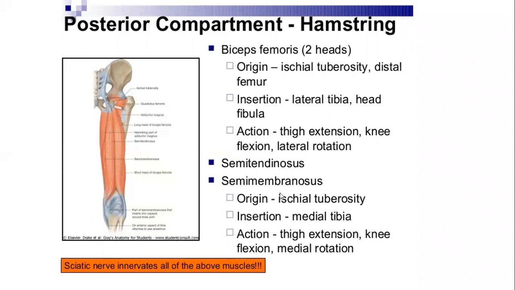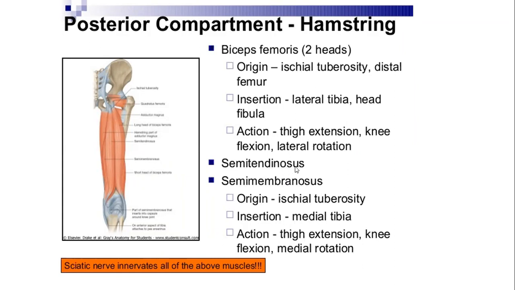They commonly arise from the ischial tuberosity, and semitendinosus gets inserted over the medial surface of the superior part of the tibia, whereas semimembranosus gets inserted over the medial condyle of the tibia posteriorly. So semimembranosus, considering its distal attachment in respect to the semitendinosus, is more posteriorly attached.